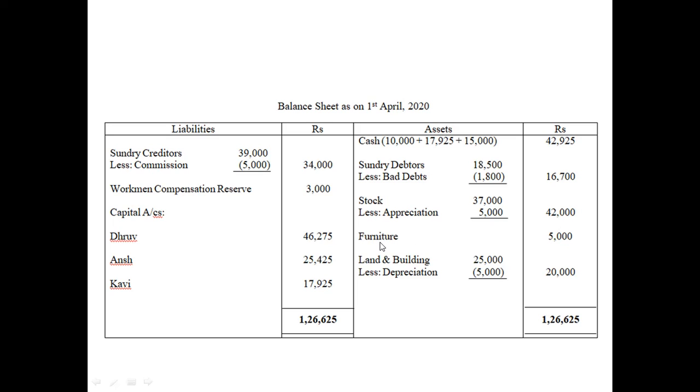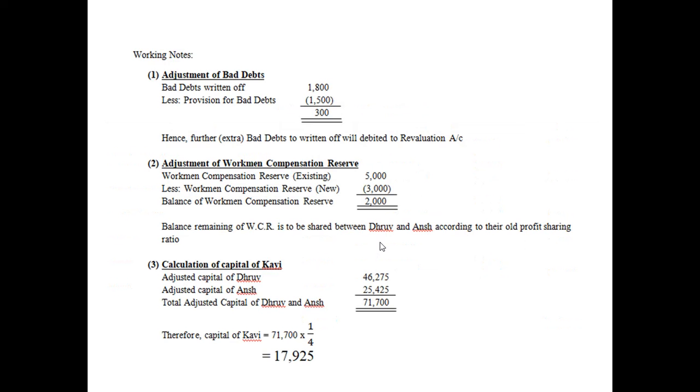Regarding furniture, we don't have any adjustment, so we write the amount directly. So land and building is being depreciated by 5,000. You get the amount 20,000. So sundry creditors, we have to subtract 5,000, because this 5,000 is the amount of commission received from Harsh or Harshit, whatever the name is given.